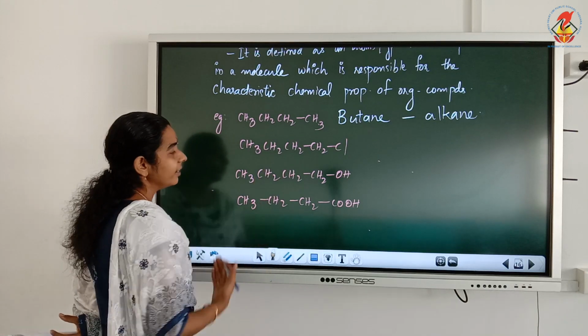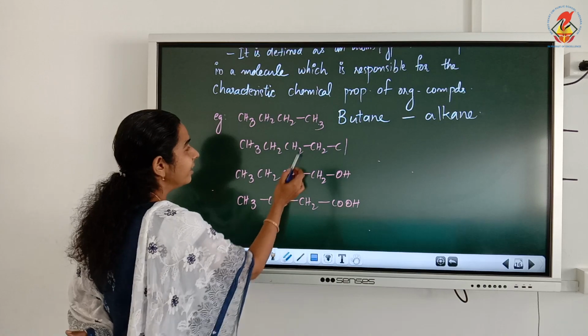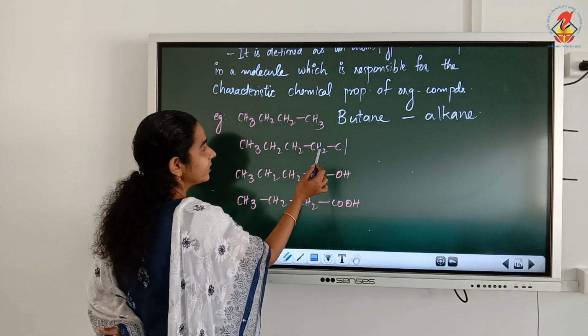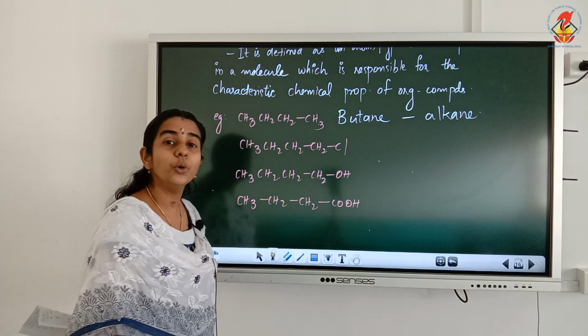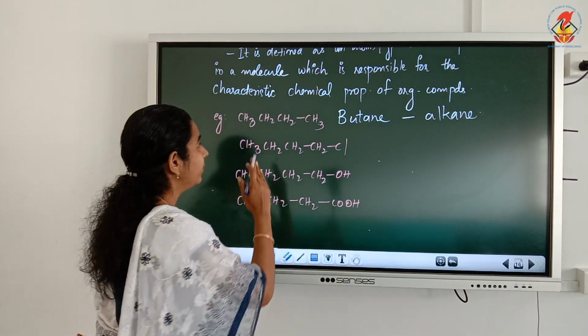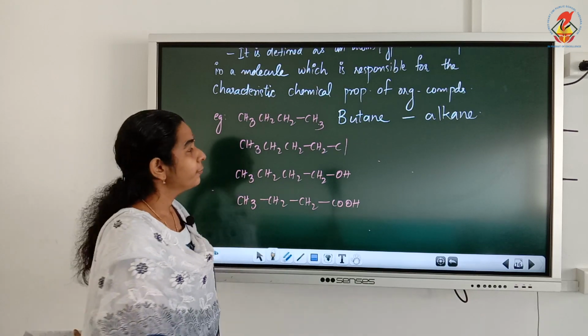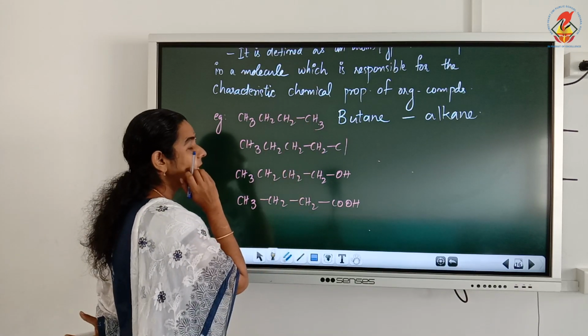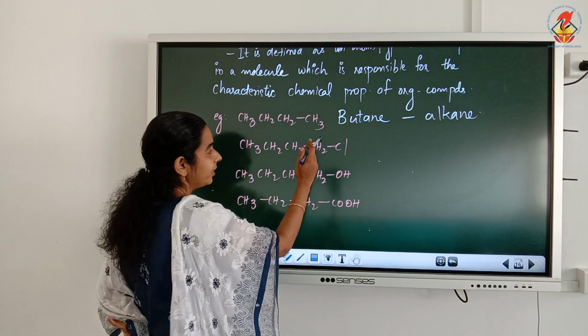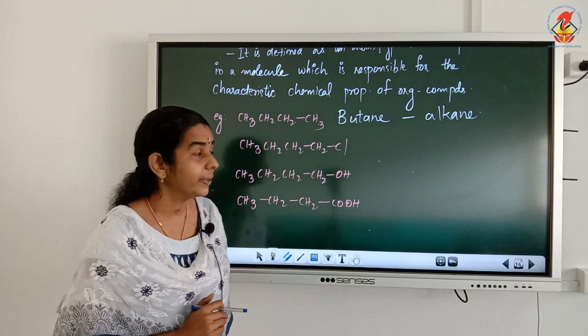Now in the second compound, from butane we are replacing one hydrogen by one chlorine. Butane means 4 carbon atoms with hydrogen atoms only. If we replace one hydrogen by one chlorine, what will happen here?